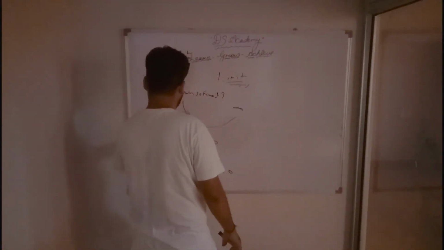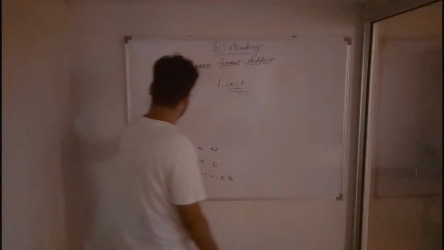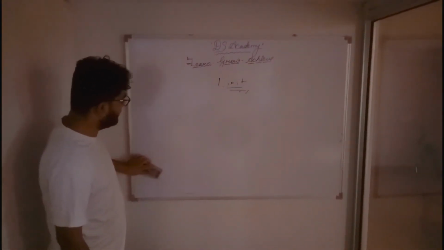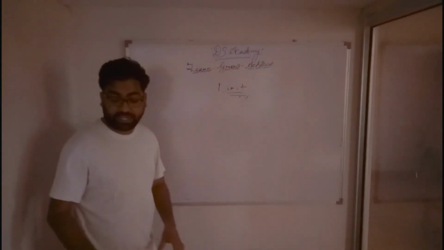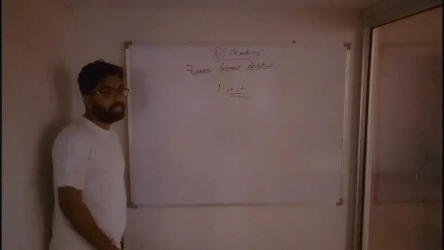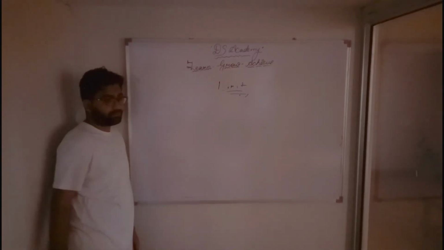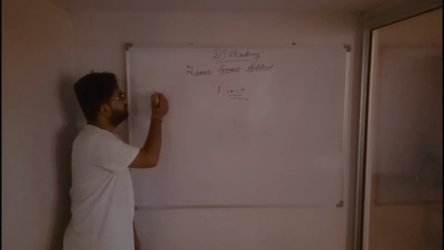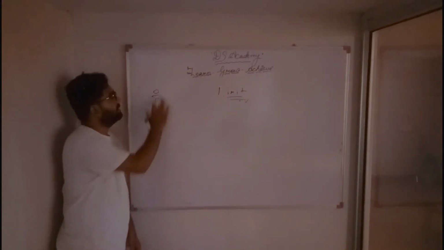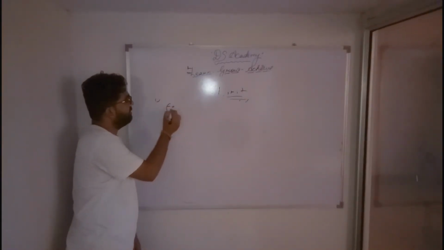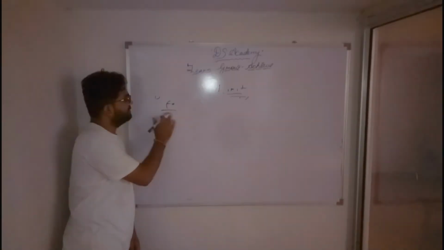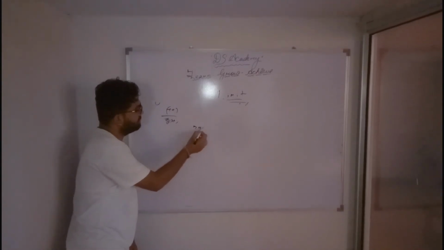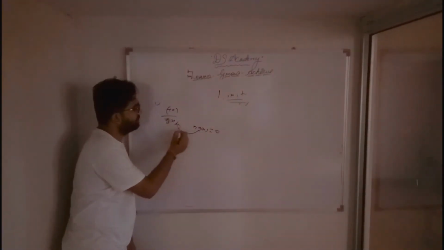So first, how do I represent this limit? I already told you why we need to study this chapter: the applications are very extensively used. Suppose I have a function f(x) in the numerator and g(x) in the denominator, and g(x) is equal to 0.